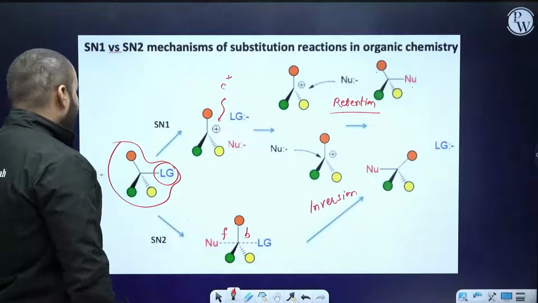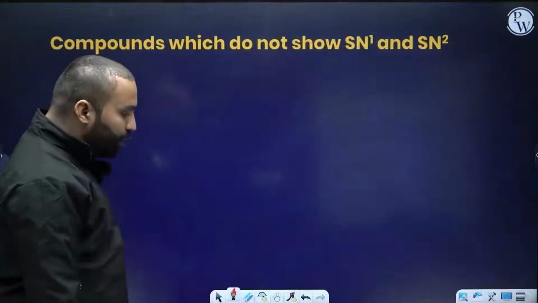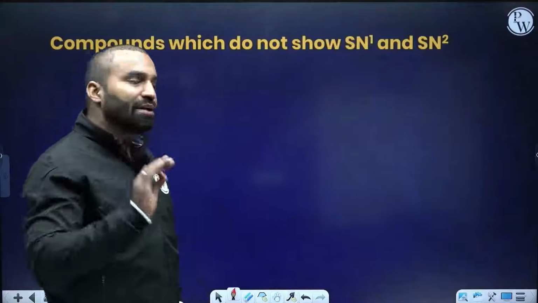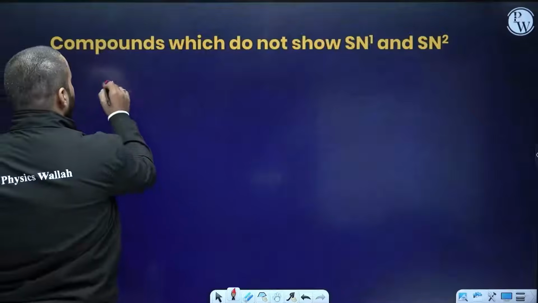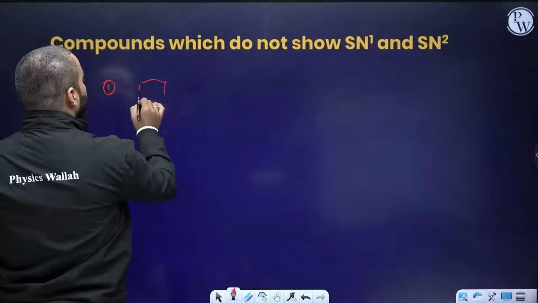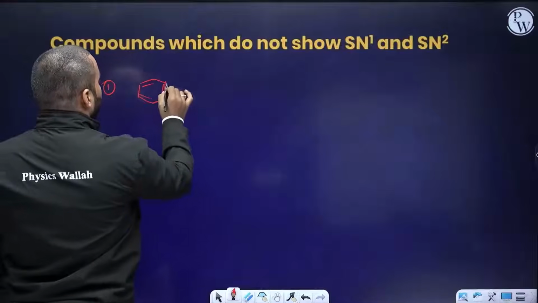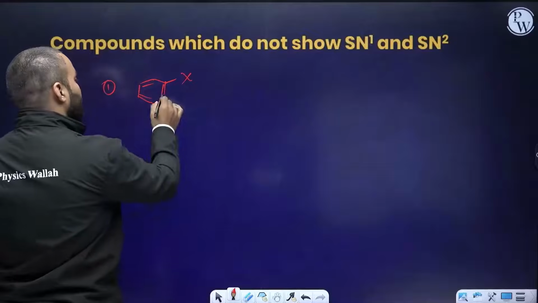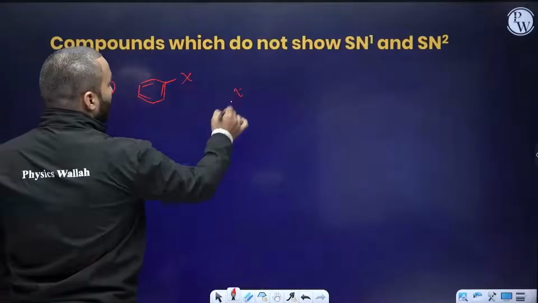Okay? Alright. Now, compounds which will not show SN1 and SN2 reactions, a very tricky question. Number one, if you have a haloarene, will it undergo SN1 or SN2 reaction? The answer is no. Why?